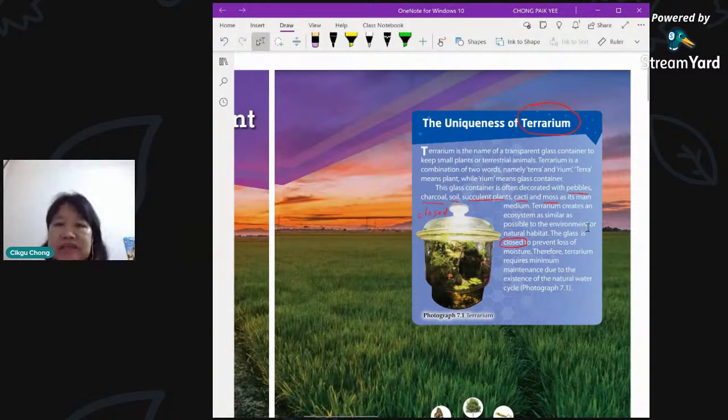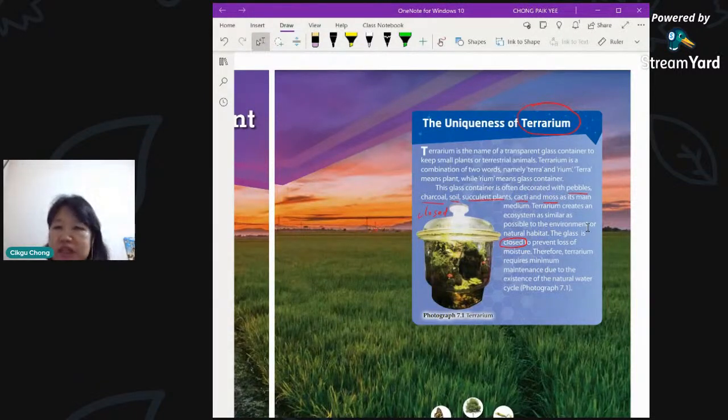It's a container made of glass, so that it must be transparent. You have plants inside there, and also maybe little animals like ants and small snails. They coexist in an environment that is just within itself. That means it is self-sustainable. You do not need to water it. You do not even need to do anything to it. It will survive on its own.